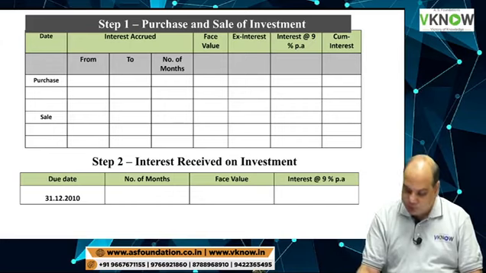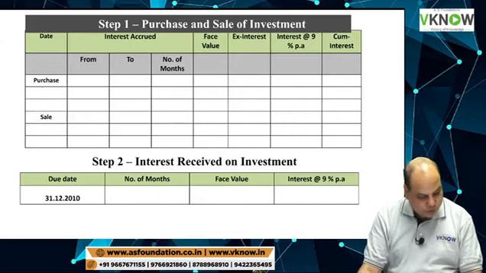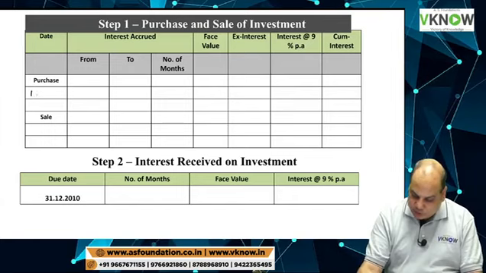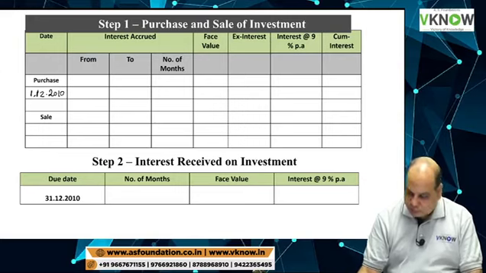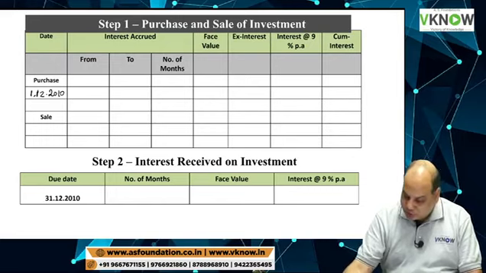So start purchase. There are two purchase transactions in this problem. If you look at it carefully, in the second line, 1st December 2010, there was a purchase of investment whose nominal value was 6,000 rupees.